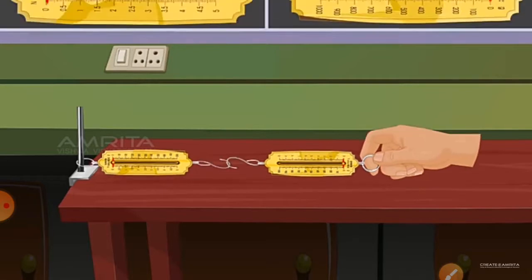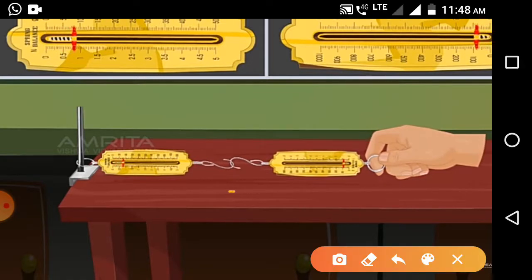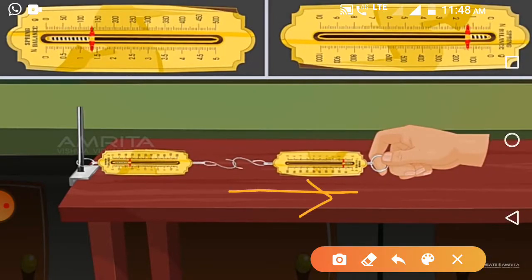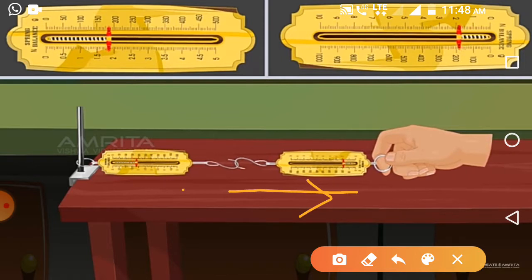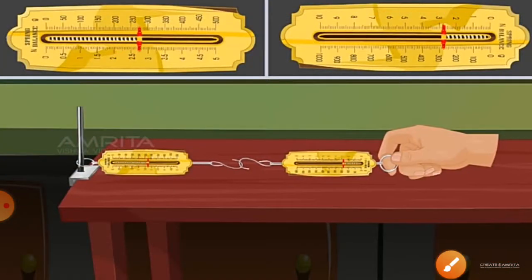So you will say that whatever action is done toward this direction, the same reaction is toward this direction. See this movement you can see. So you will find every time that whatever the reading here is equal to this reading. That means you can tabulate all the exertion and you can measure it.